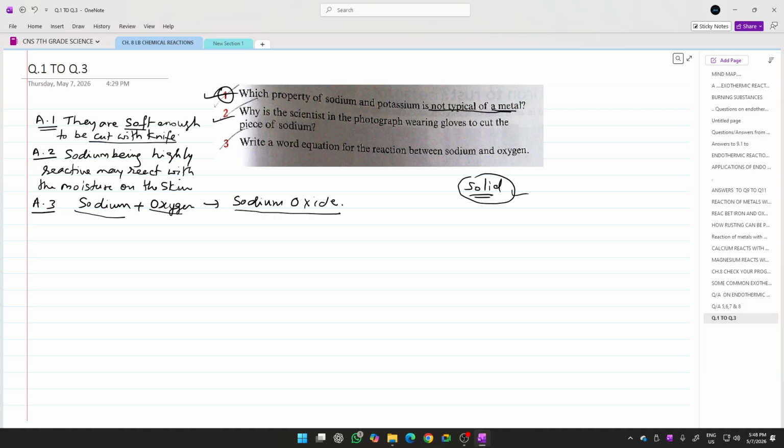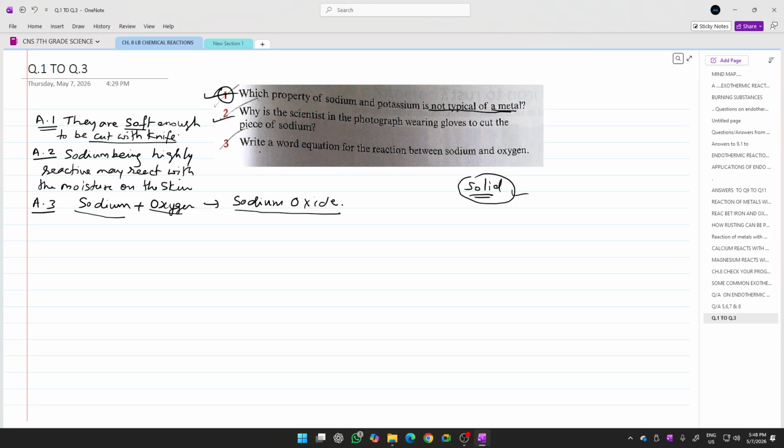Suppose he is not wearing gloves and by accident the hands of the scientist are wet or have some moisture on them, then the moisture from the skin may react with this sodium, and that is an explosive reaction, and that may cause injury to the scientist. That's the reason, for safety purposes, the scientist is wearing gloves.